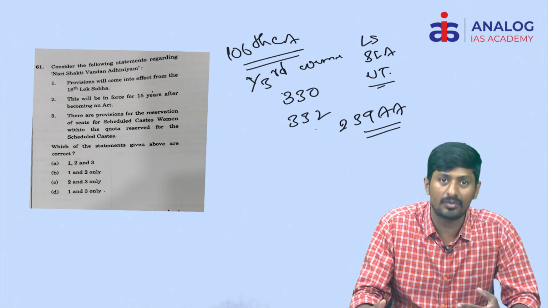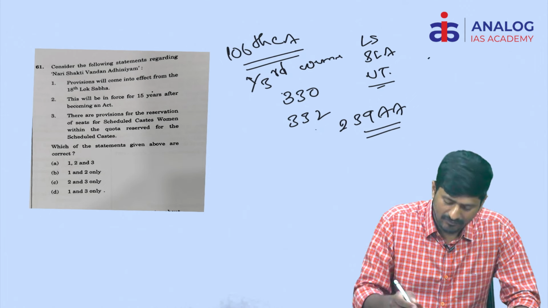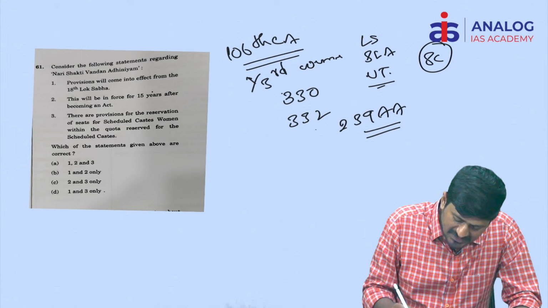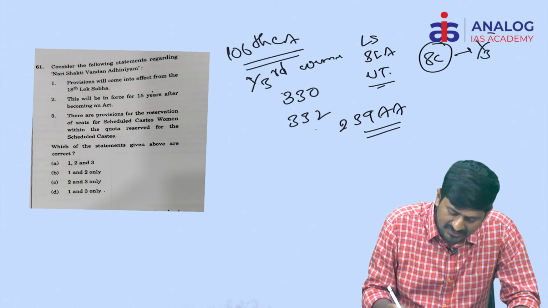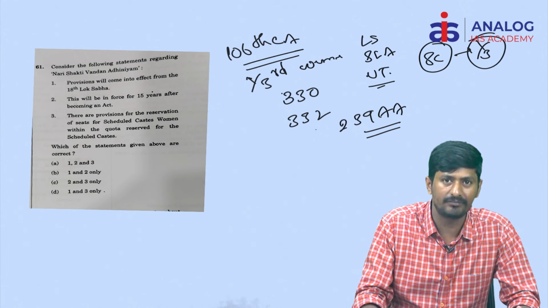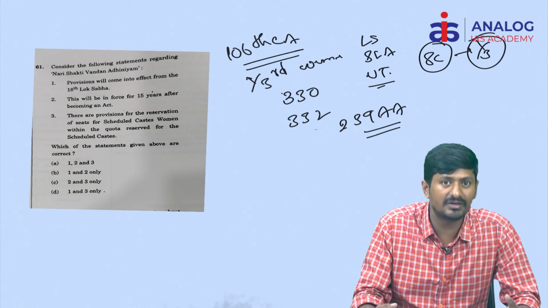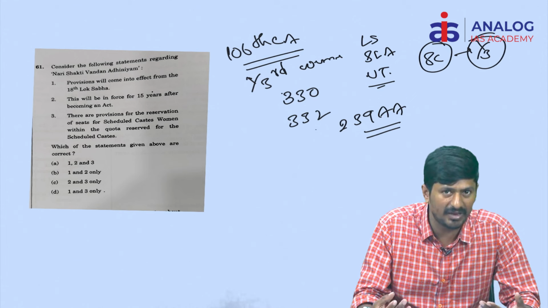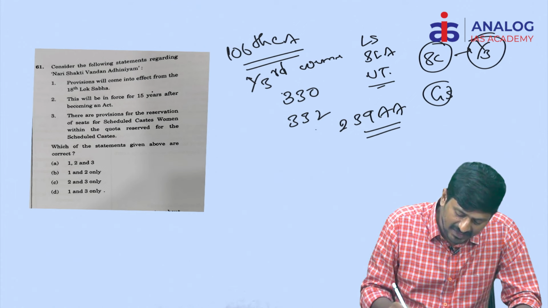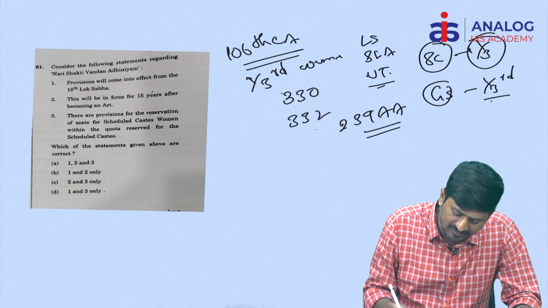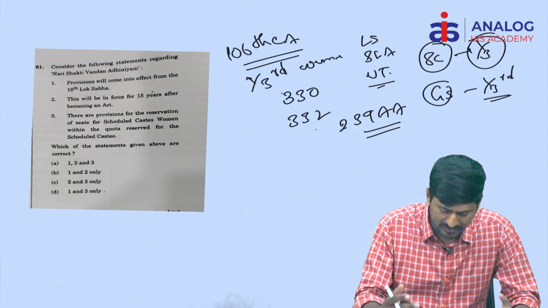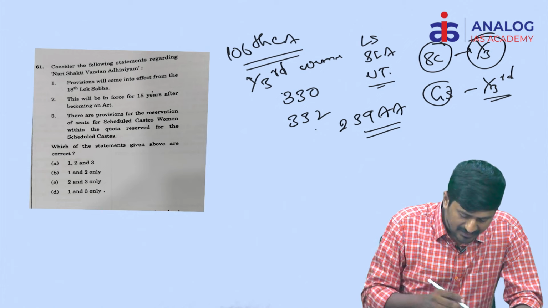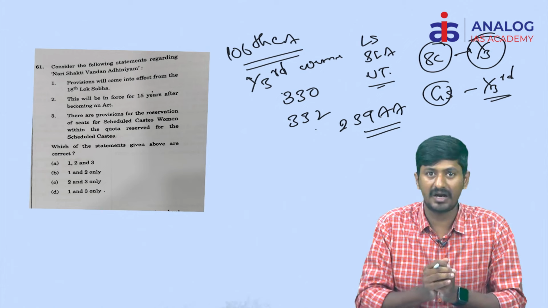So quota within quota, we can say. For example, SC reservation seats are there. Within the SC reservation, one-third seats will be reserved for the women. For the ST reserved category, one-third seats will be reserved for the women of STs. Similarly, in the general category also, one-third seats will be given for the women belonging to any community. This is how the reservation is given. So this is the basic information regarding this Act.